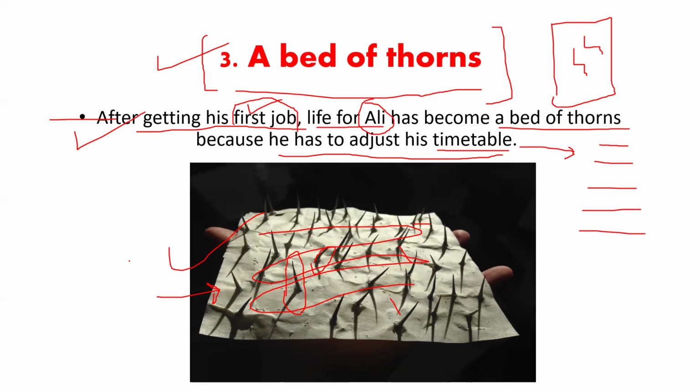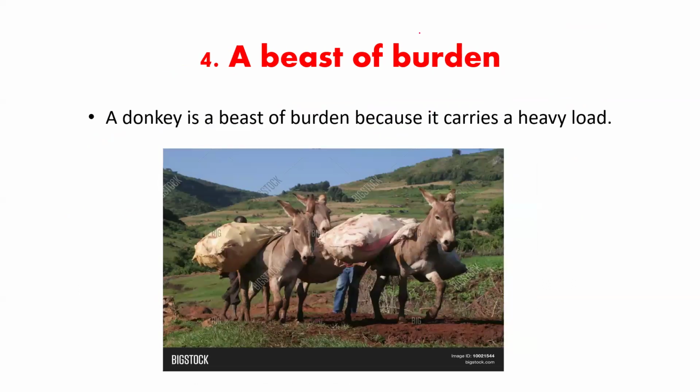So he has to give up on many passions, like playing any game or watching movies. Maybe he would have been playing football before getting this job. So he has to shun away all these passions now just for the sake of having his first job. So that is how his life has become a bed of thorns. So let us move towards the fourth idiom, that is a beast of burden.